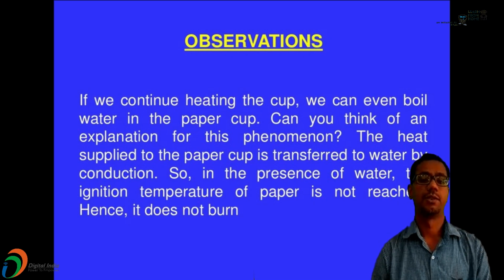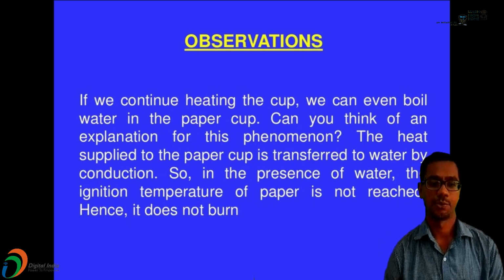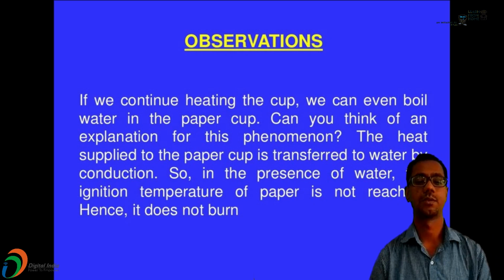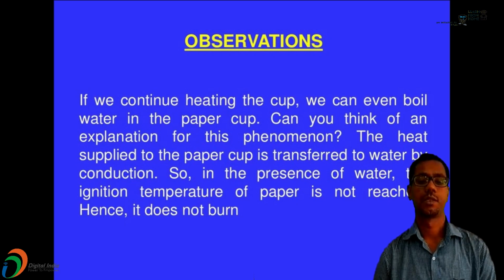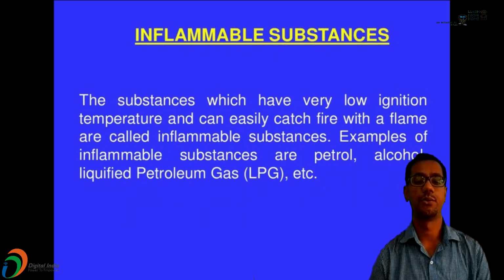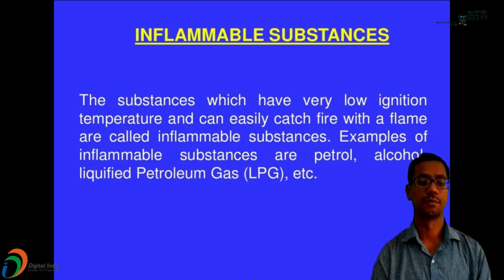The next part of the topic is inflammable substances. The substances which have very low ignition temperature and can easily catch fire with a flame are called inflammable substances. Some examples of inflammable substances are petrol, alcohol, LPG or CNG, etc.